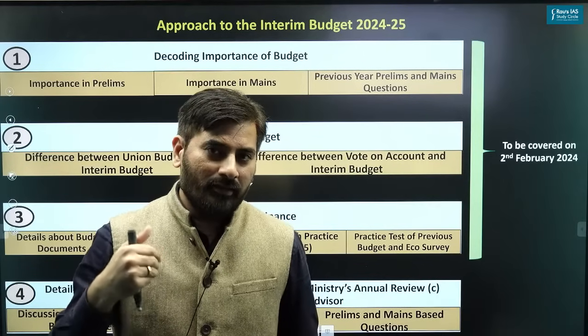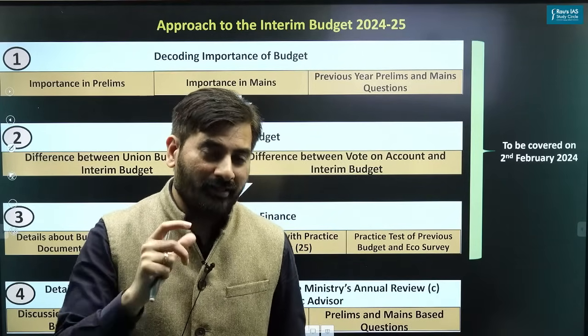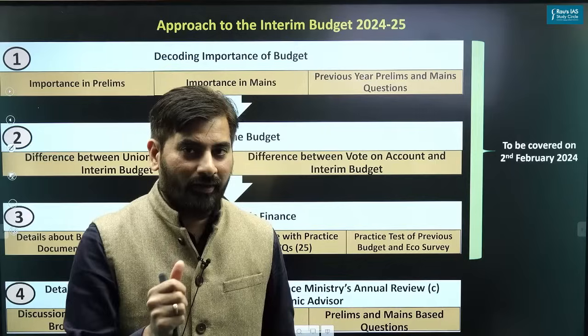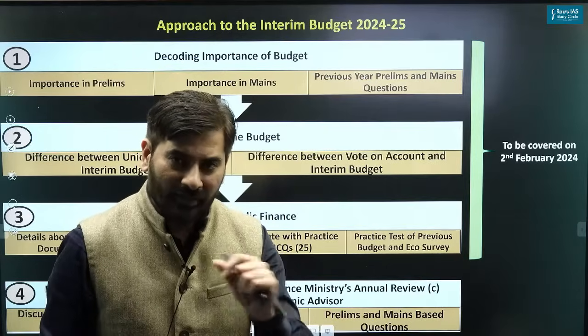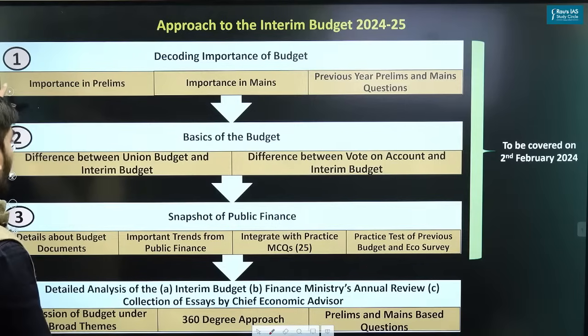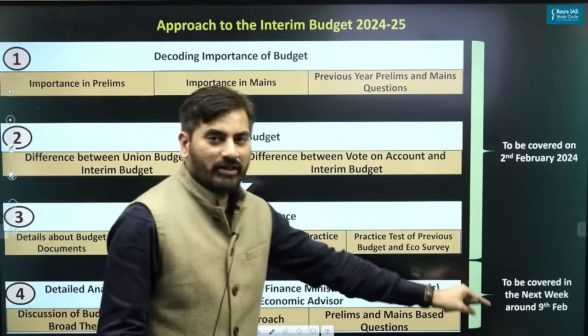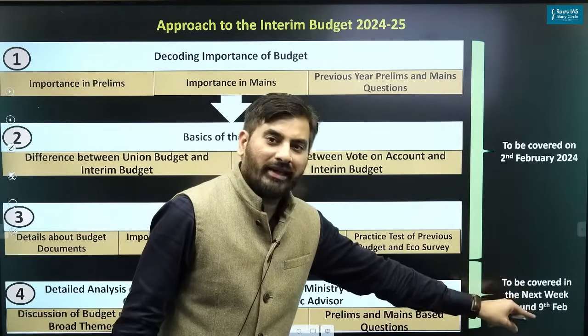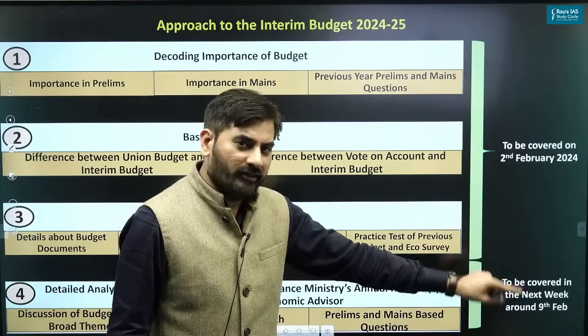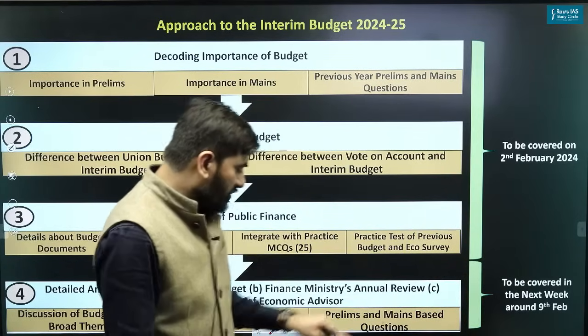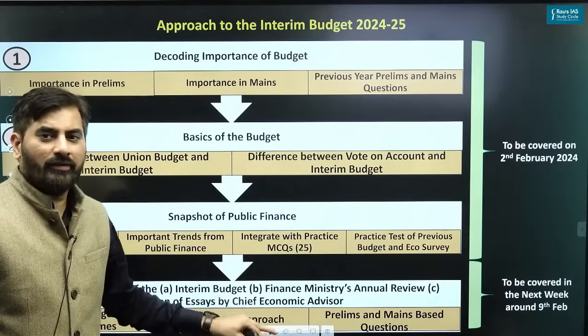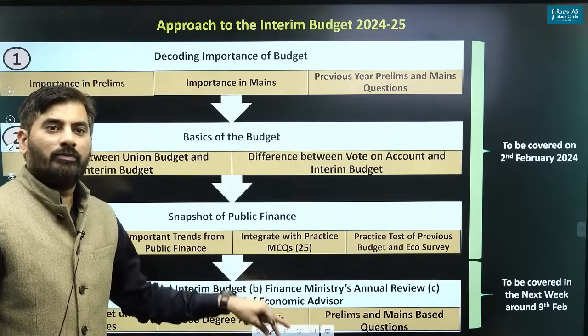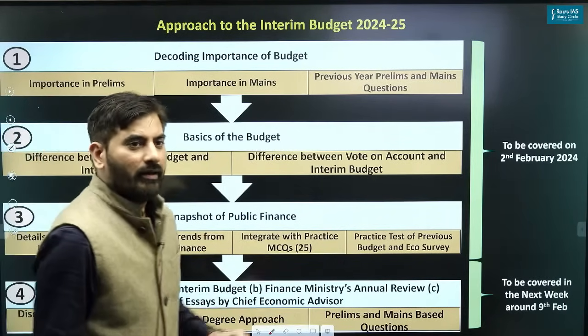As far as the detailed analysis of the interim budget is concerned, I shall be covering it next week, that is around 9th of February. So around the same time, we'll have a detailed discussion on these aspects related to the interim budget. I hope this part is clear, right?